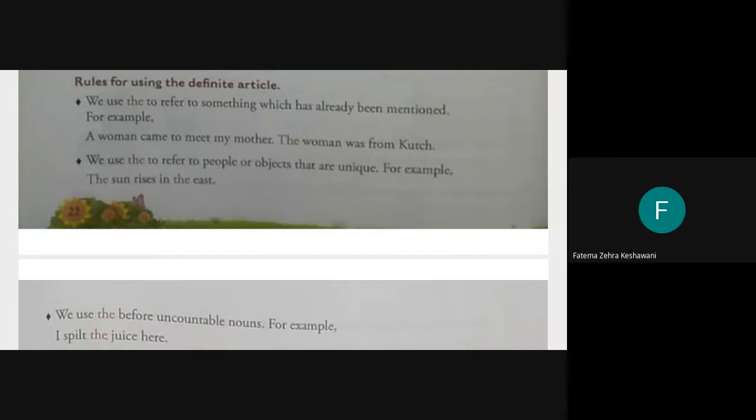With regards to geography, we say north, south, east, west. But there is only one of its kind. It is something unique, isn't it? So whenever we refer to directions, we never say a east or a west, or an east or an west. Although the word east is starting with what letter over there?